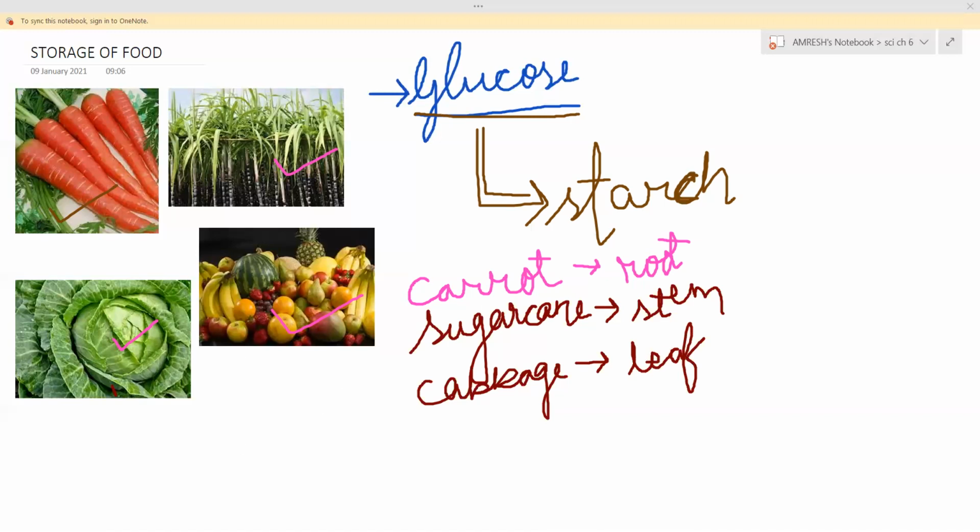And in these fruits, food is stored in the fruit part, because plant में भी एक part होता है ना fruit, इसलिए तो इन्हें हम fruit बोलते हैं. In these fruits, watermelon, banana, mango, food is stored in the fruit part only that we consume. So these are the parts where the food is stored. Okay, note it down.